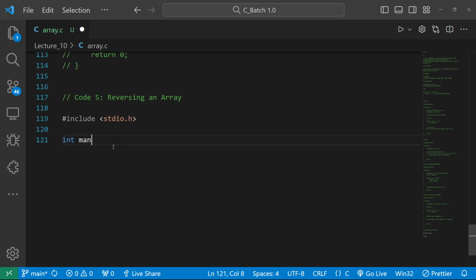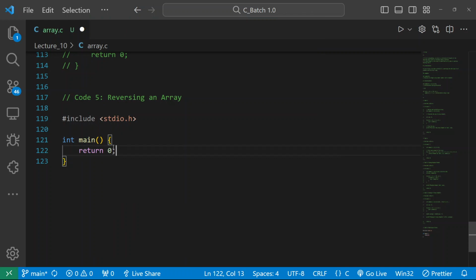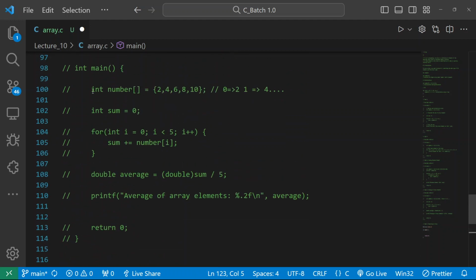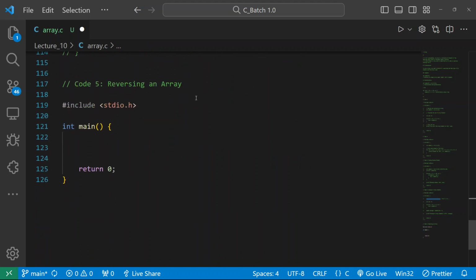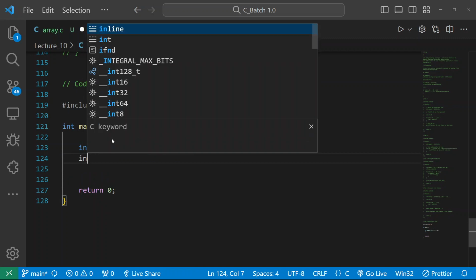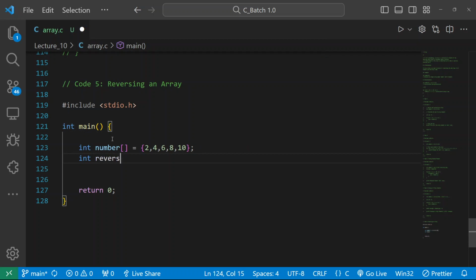Quickly writing the main part in main. Okay, now see. This is the array which is given to us, and they have mentioned please reverse it. Please reverse the array. We are very good in coding now, so we can reverse. I will create a new array named reverse, and declare its range as 5, because we have 5 elements.